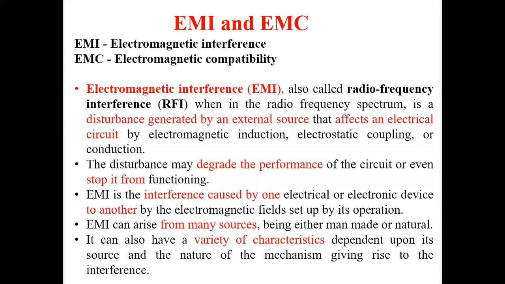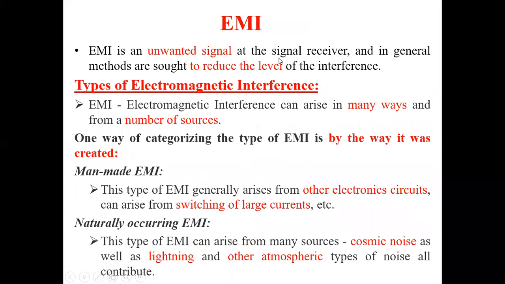That is, what type of principle is used in controlling the system, the equipment or the device. Based upon that also the electromagnetic interference may arise. Simply said, electromagnetic interference is an unwanted signal at the receiver. The receiver is supposed to receive one particular band of frequency, but along with that band of signal there will be some unwanted signal also.